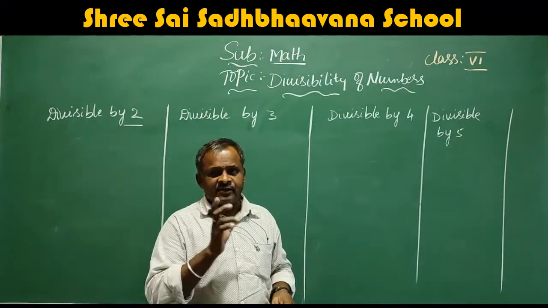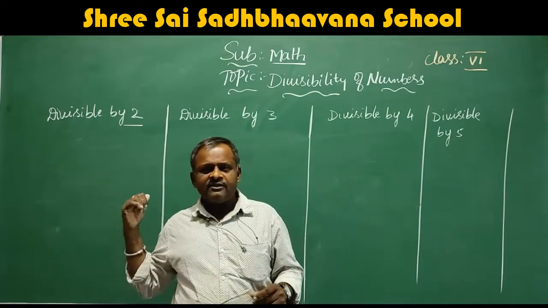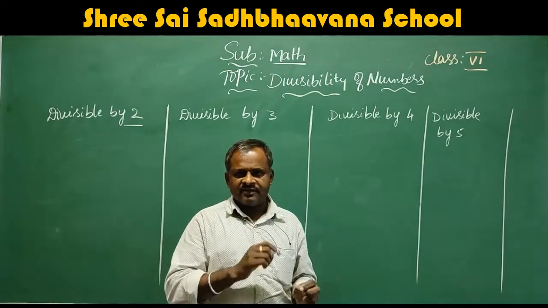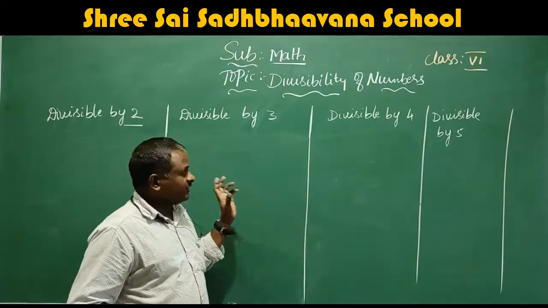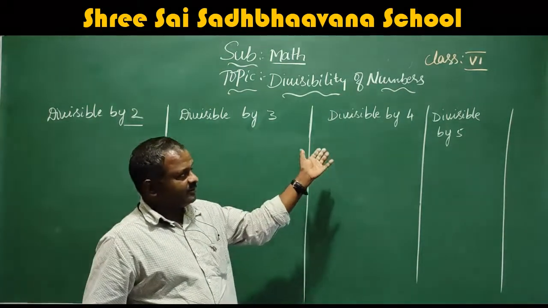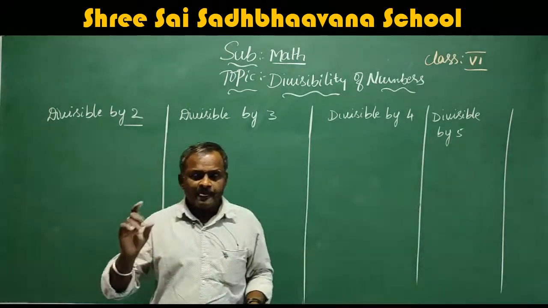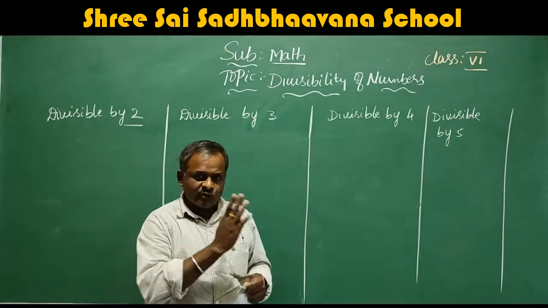If it is easy to find out, then we will say yes, this is divisible by 2. They have found some rules for divisibility by 2, by 3, by 4, by 5. Not techniques, they have found some rules.